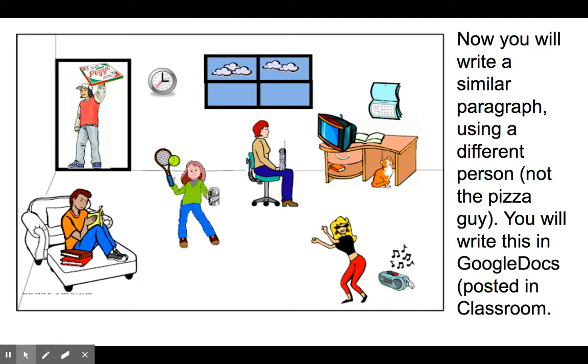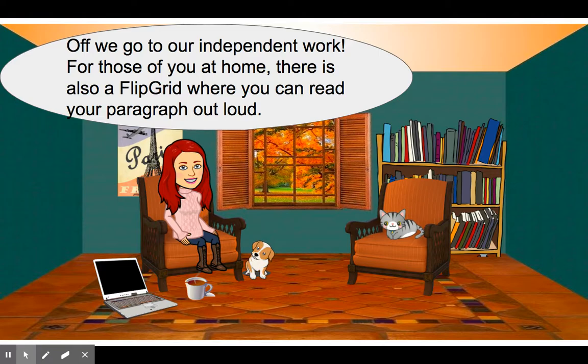So now you're going to look at this same picture. The picture is in Google Docs for you, and you're going to write a paragraph like mine using a different person. So you're not going to talk about the pizza guy. You're going to write it in Google Docs, which is posted in Classroom as always. That will be your independent work. So that was very quick. Off we go to our independent work.